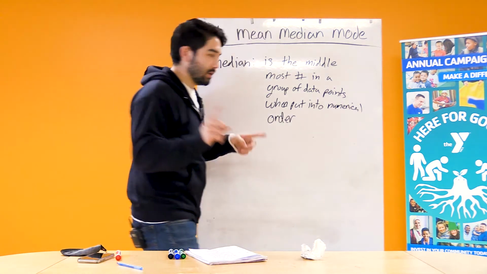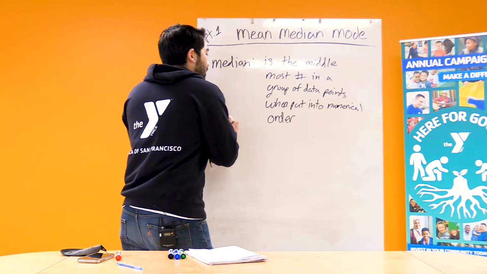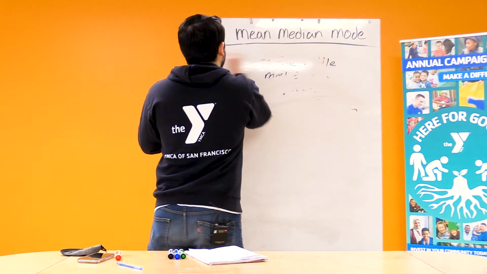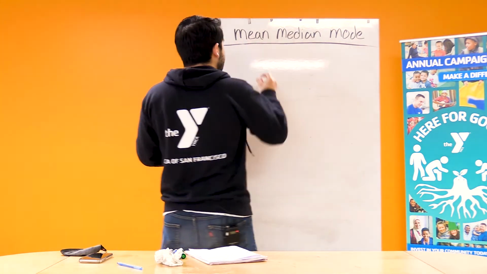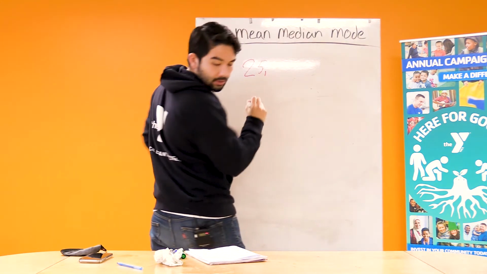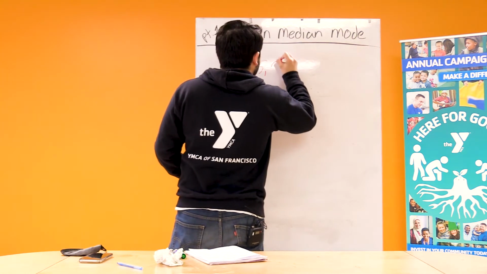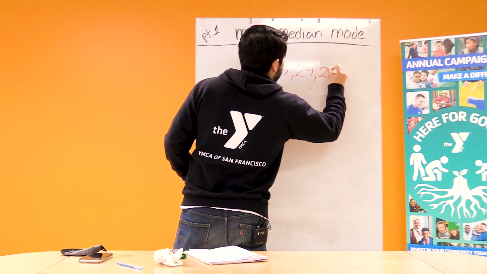So let me show you what that looks like. I don't know if I'm going to be able to fit this on our screen, so I'm going to go ahead and erase this. Okay, so we're going to go ahead and use the same data points we used last time. So 25, 23, 24, and 24.